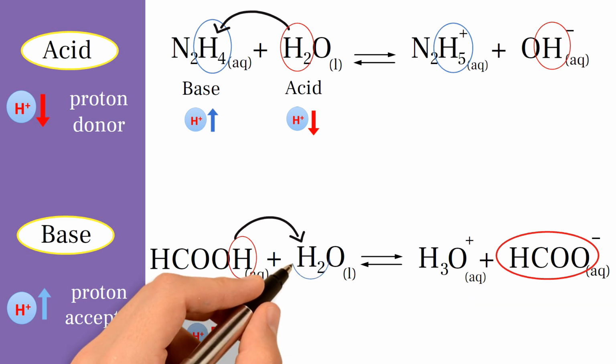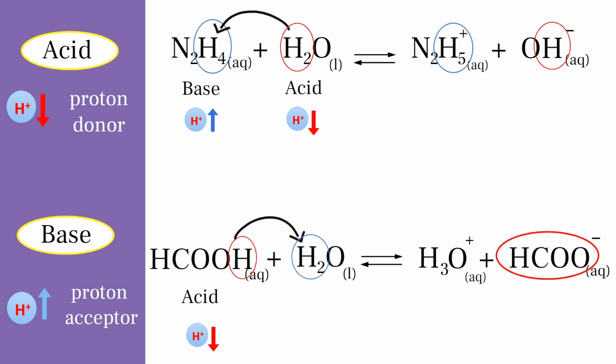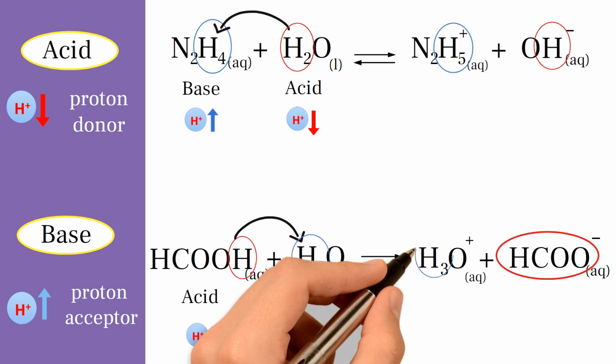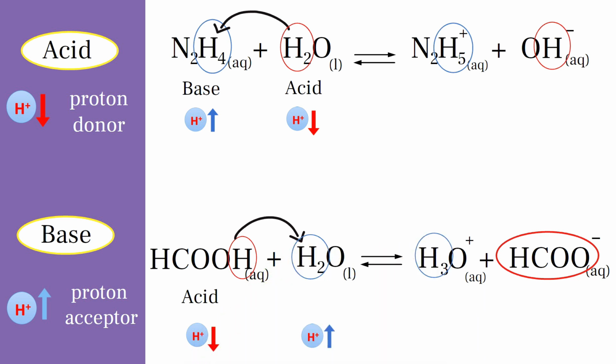While water is a substance in which the number of its hydrogen atoms increases, so it's a proton acceptor, and that means H2O is the base in this reaction.